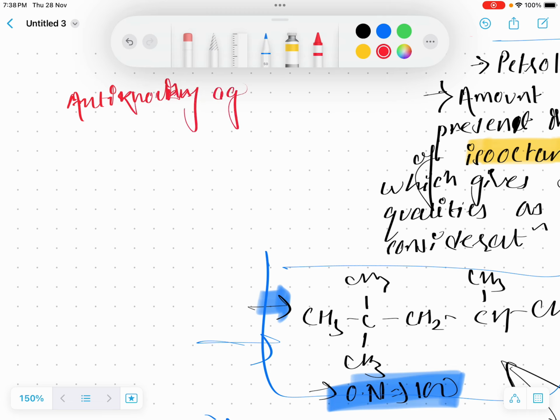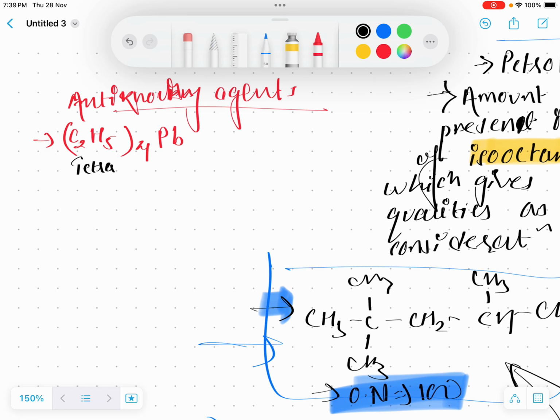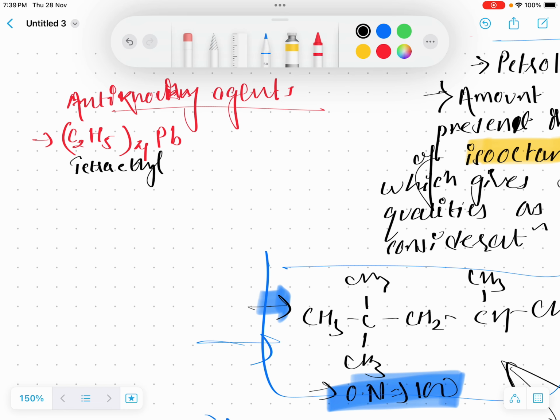C2H5 is ethyl, tetra means there are 4 ethyls, and then lead. This is tetraethyl lead. It increases the quality of fuel and increases the octane number. But here's the problem.